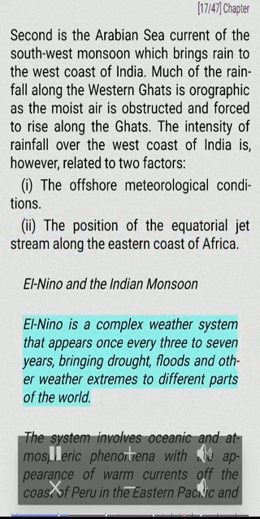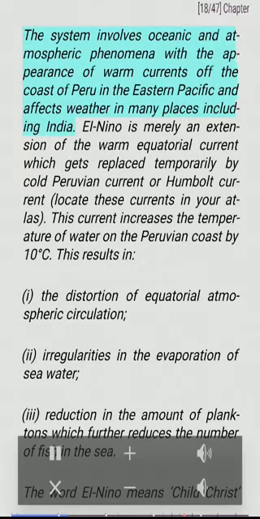El Niño and the Indian monsoon. El Niño is a complex weather system that appears once every 3 to 7 years, bringing drought, floods and other weather extremes to different parts of the world. The system involves oceanic and atmospheric phenomena with the appearance of warm currents off the coast of Peru in the eastern Pacific and affects weather in many places including India.